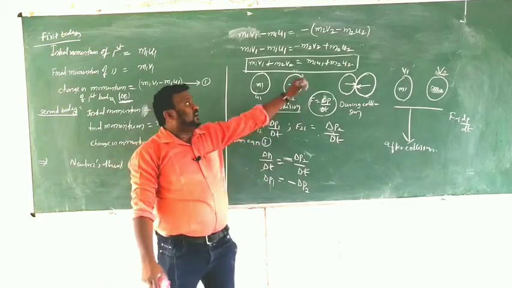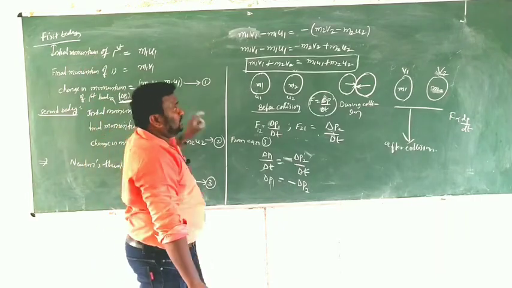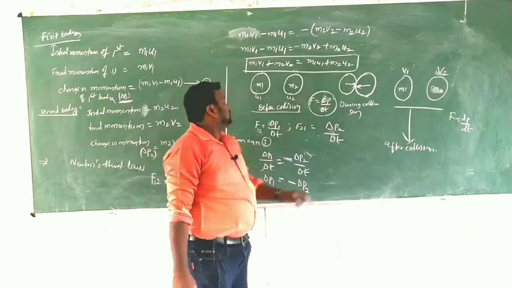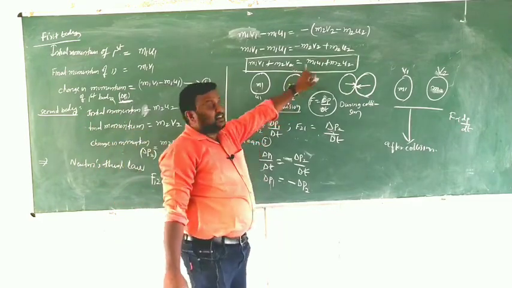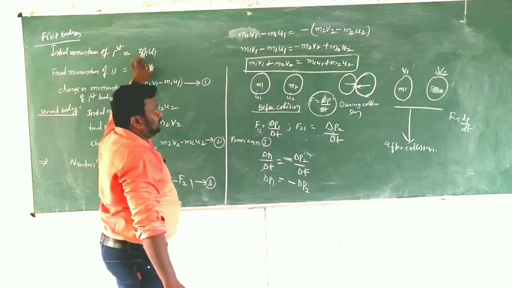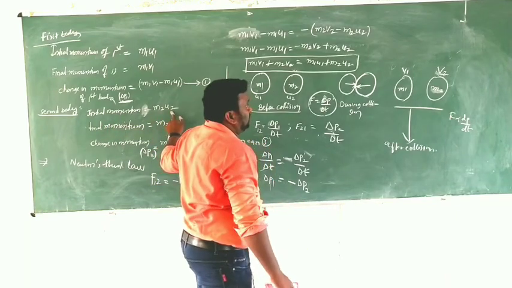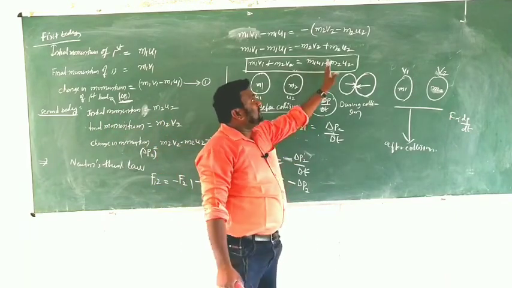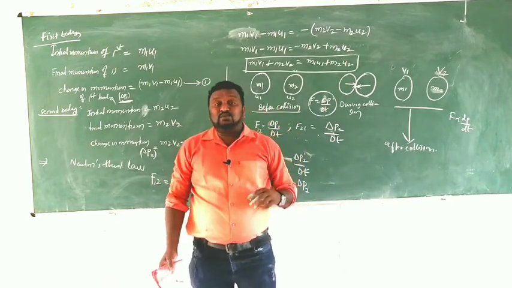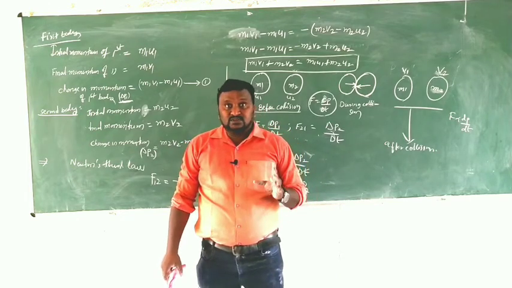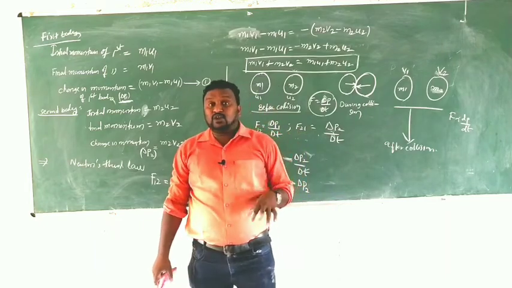Tell me children, what is M1 U1? Initial momentum of the first body. What is M2 U2? Initial momentum of the second body. That means M1 U1 plus M2 U2 is the momentum of the two bodies before collision.